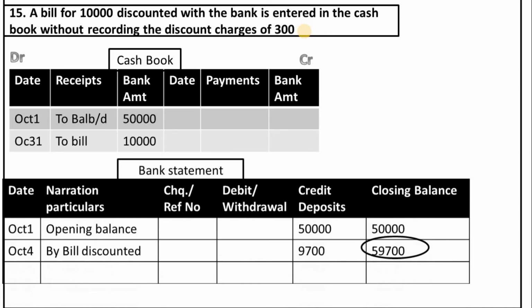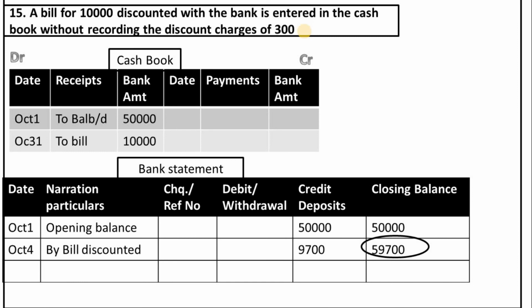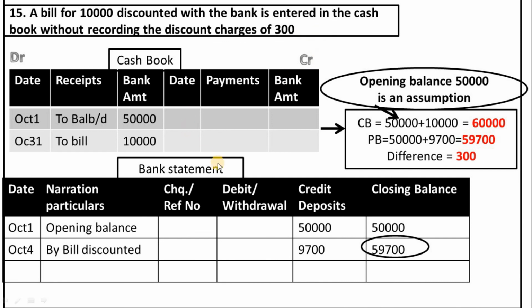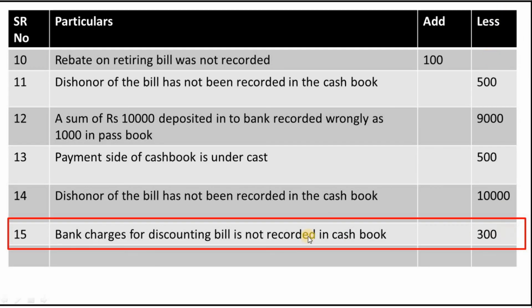When we discount any bill, the bank charges some amount. Those are called discounting charges. This amount we have to deduct from the total bill amount and mention the remaining amount on the debit side of the cash book. But instead of mentioning the remaining amount, we have mentioned the whole amount, that is 10,000. So this 300 we have to deduct from the cash book balance. So we'll mention this 300 in the less column of bank reconciliation statement, and in the particulars column, we'll mention it as bank charges for discounting bill is not recorded in cash book.